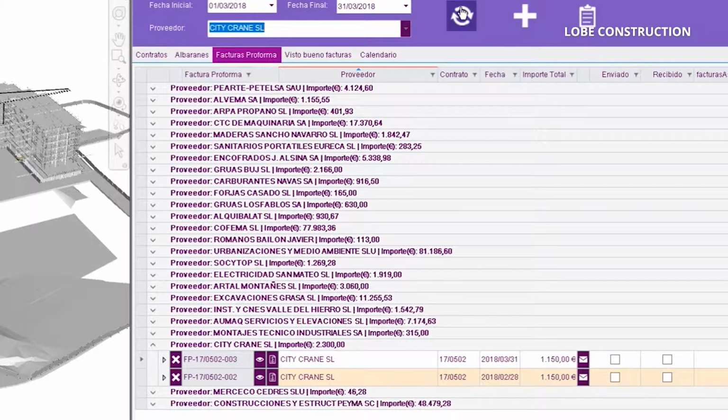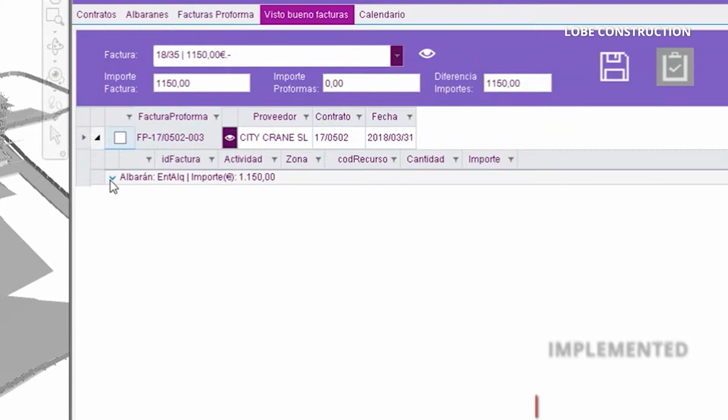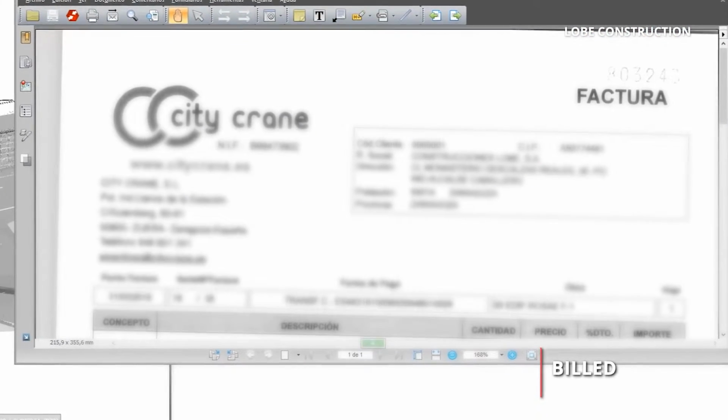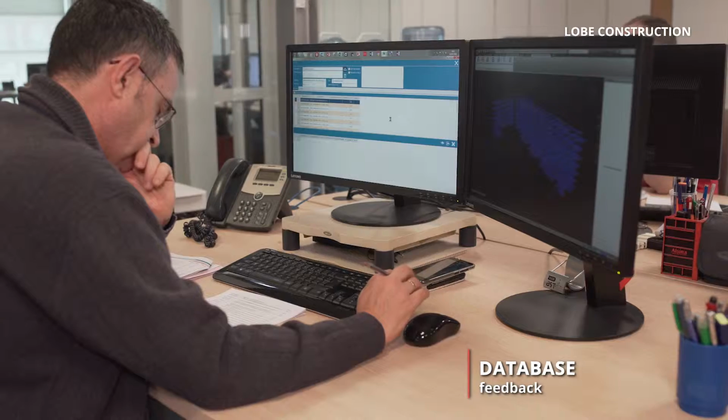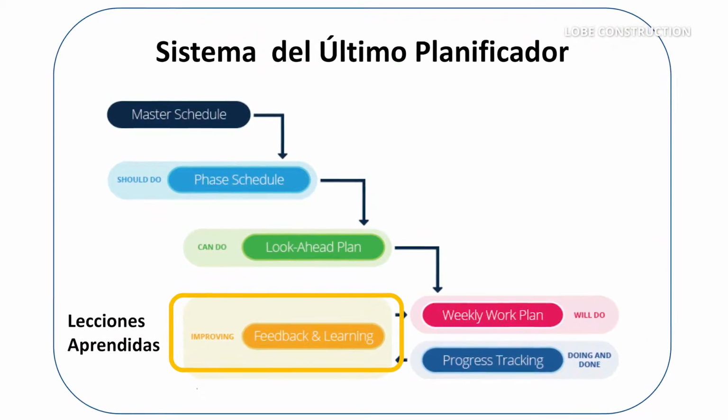Once the required resources are set, their status changes from planned to scheduled, completed, and lastly, billed. This fortifies the Construction 4.0 base, which feeds back into the whole system via the lessons learnt to optimize new projects.